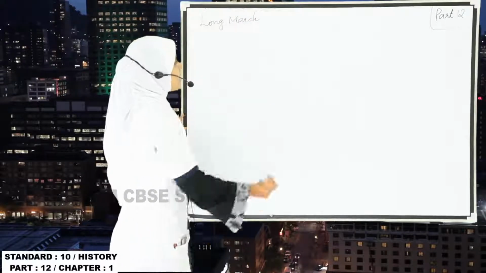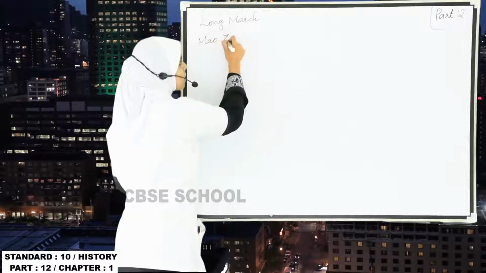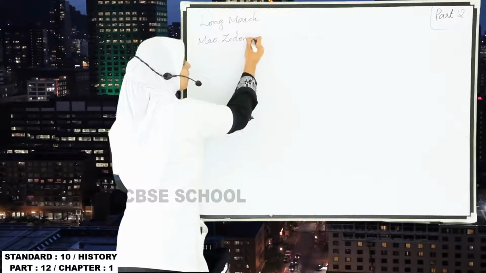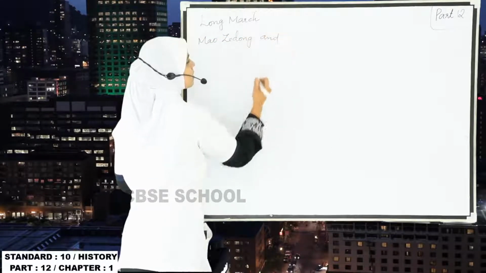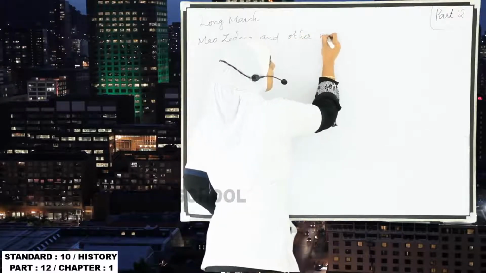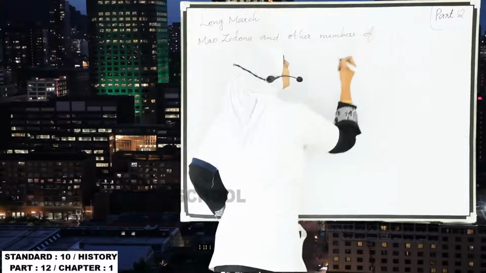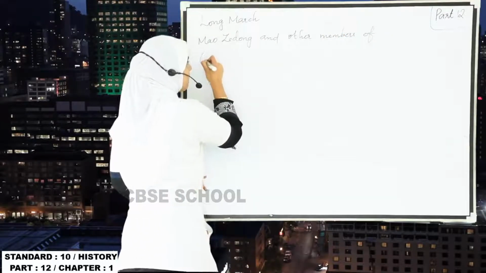Okay, it was done by a team which included Mao Zedong and other members of the Communist Party.